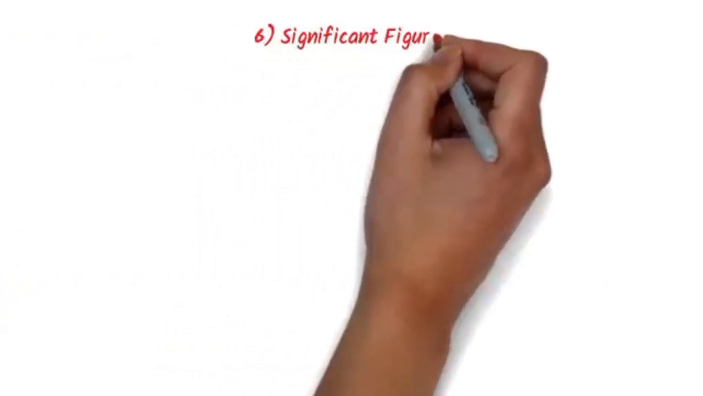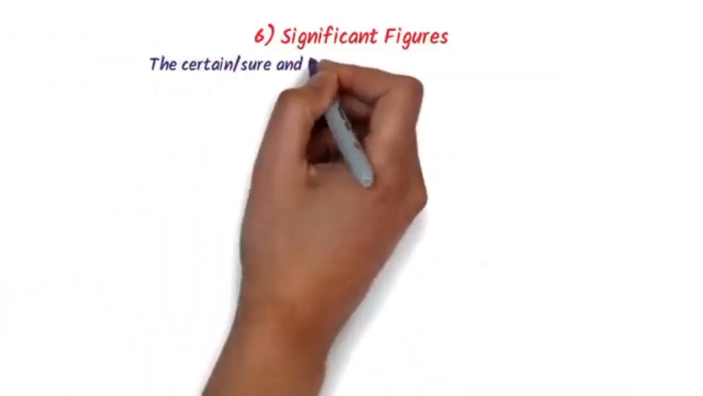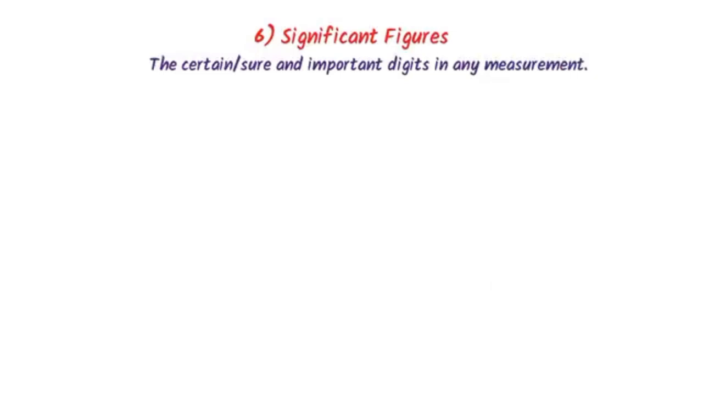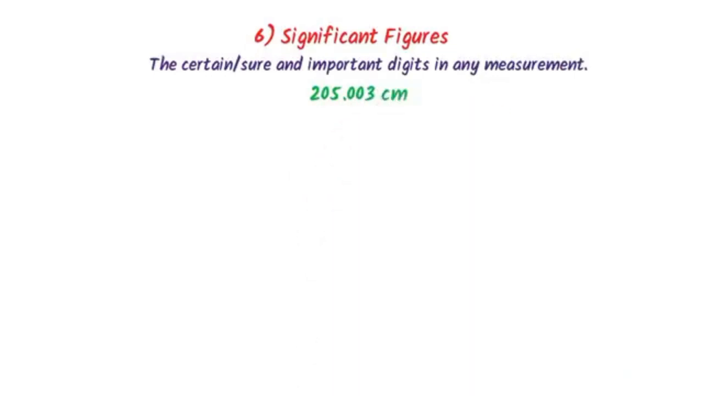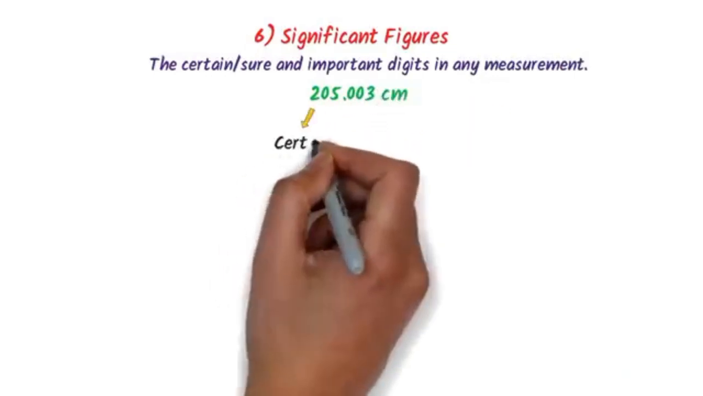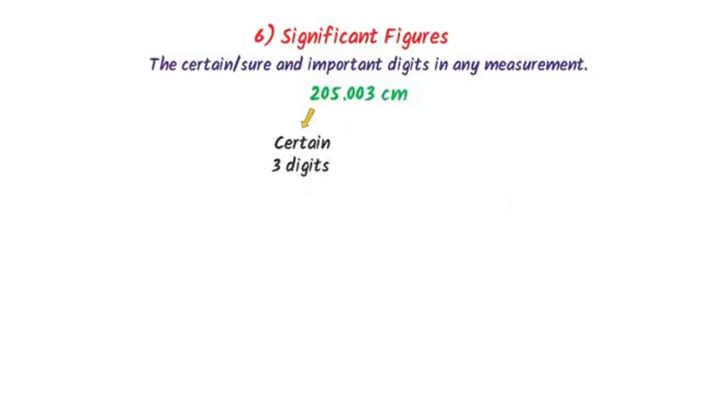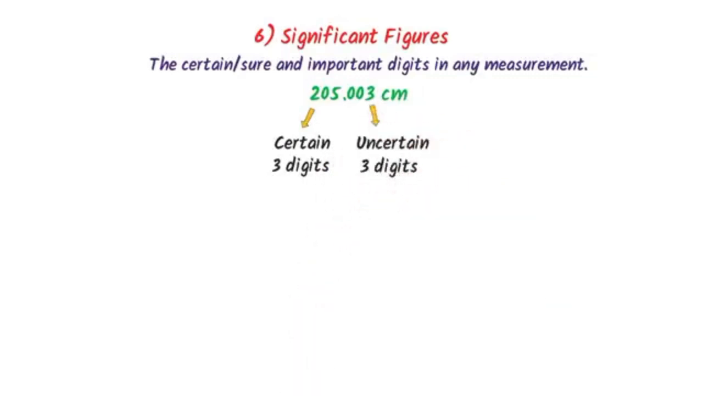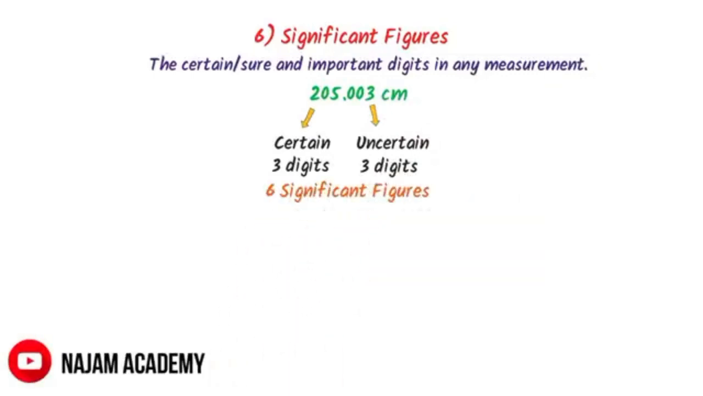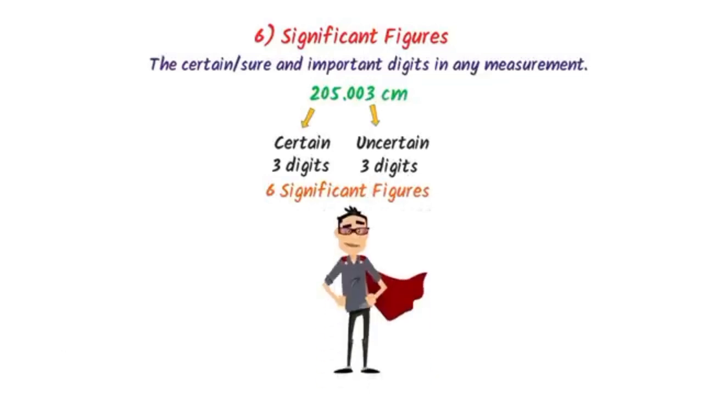The sixth topic is significant figures. The certain or sure and important digits in any measurement are called significant figures. For example, consider this number. Here, we know that 205 are certain or important 3 digits, while this 003 is uncertain, less important 3 digits. So the collection of certain or important digits are called significant figures. Now let me teach you the most simple trick to find significant figures.